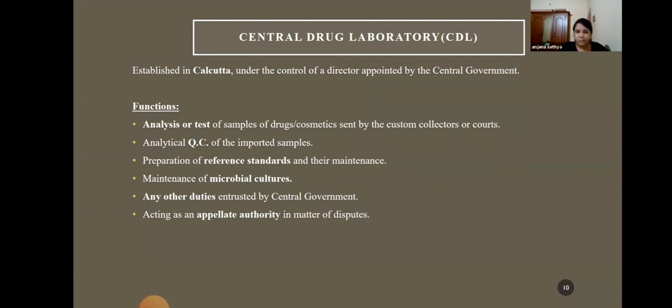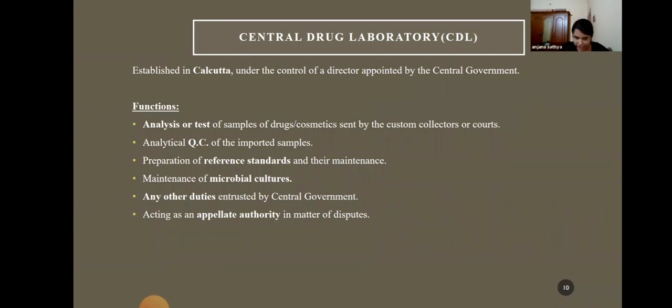Even during transportation, they can stop the vehicle and search if it is necessary, or if they have a doubt. That is the power of drug inspectors. As soon as they collect the sample, they will send it to the central drug laboratory. And analytical quality control of the important samples is the second function of the CDL. Preparation of reference standards and their maintenance.